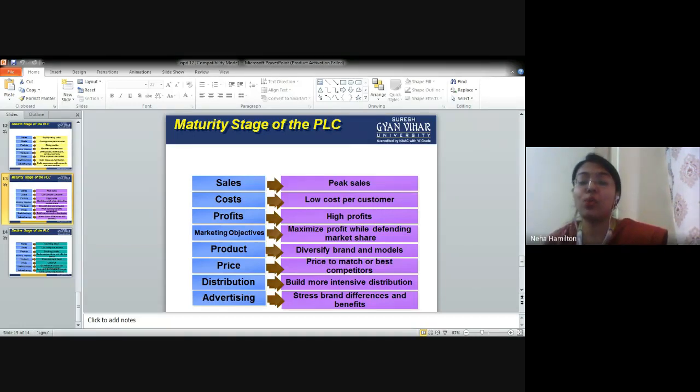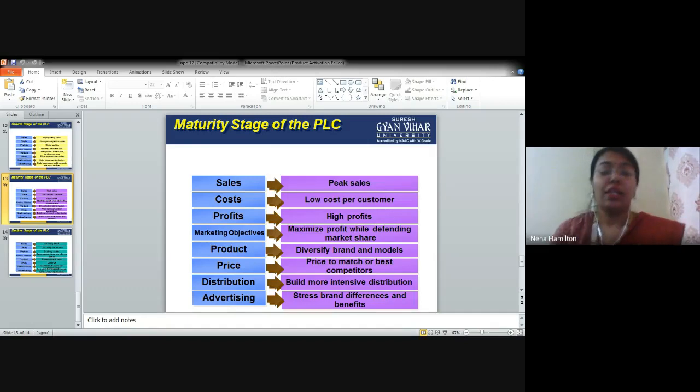That means I want to keep the people who are consuming my product loyal to my product. Do not switch to another product. That's how I will be able to stabilize my curve, because I do not want my curve to go down, right? There are other strategies also that a marketer can use if they want to stabilize the curve. Let's go back to the graph so that I can explain to you.